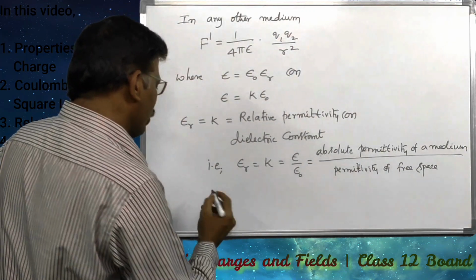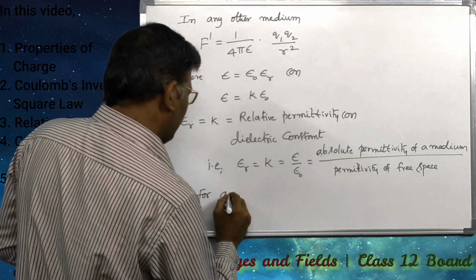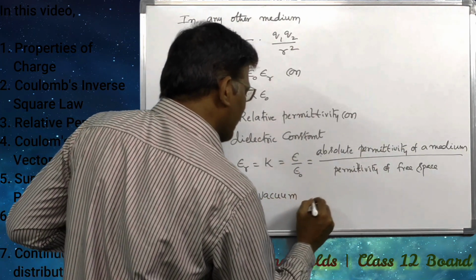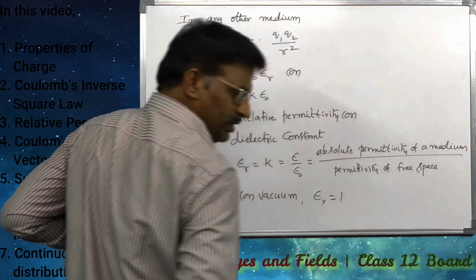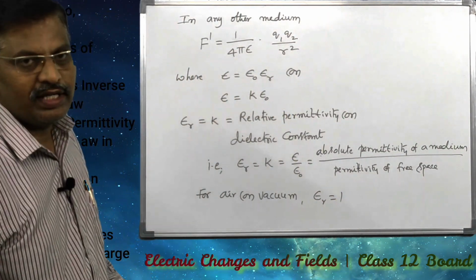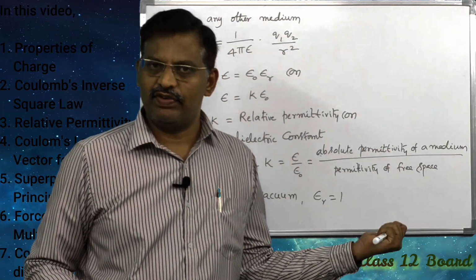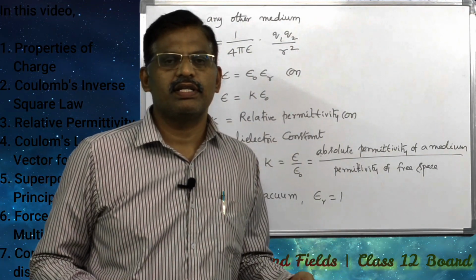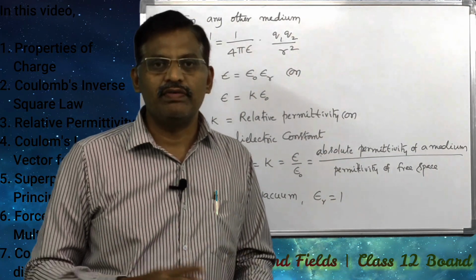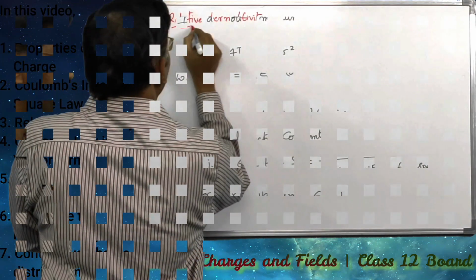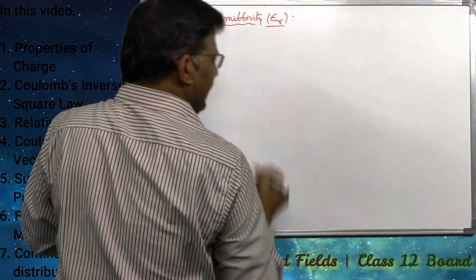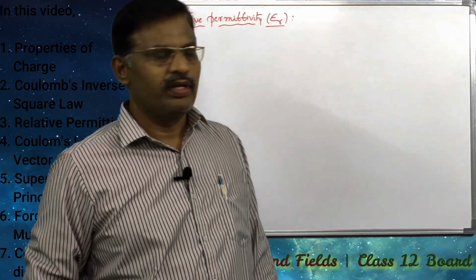For air or vacuum, or for free space, epsilon r is equal to 1. For insulators, epsilon r or k is equal to infinity. And for semiconductors, it lies between 1 and infinity, excluding 1 and infinity. Now, the relative permittivity definition in terms of forces.